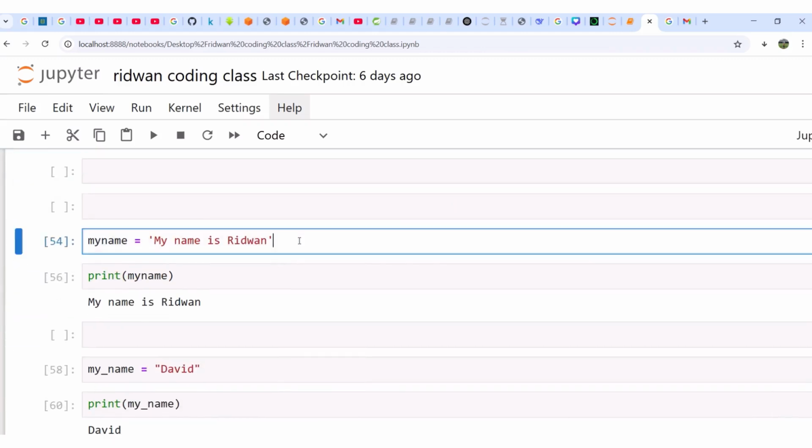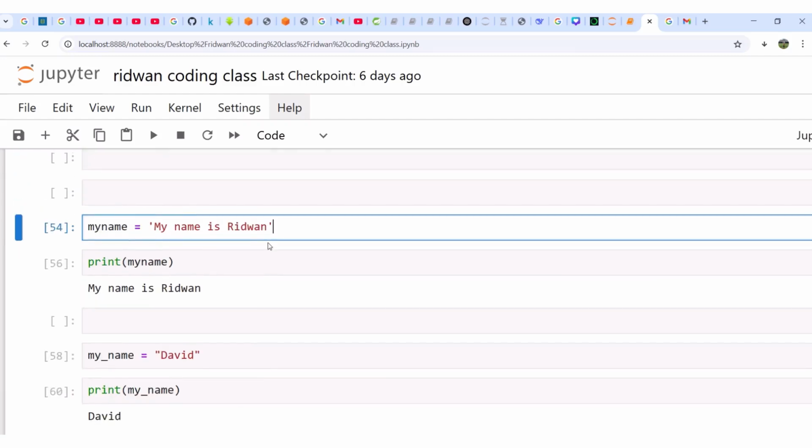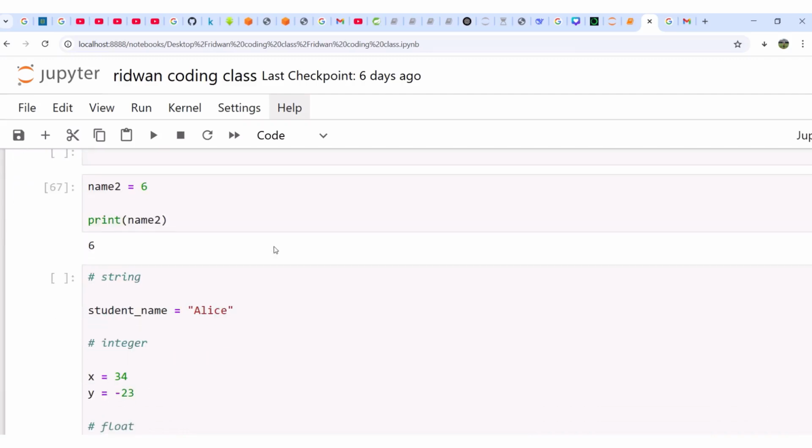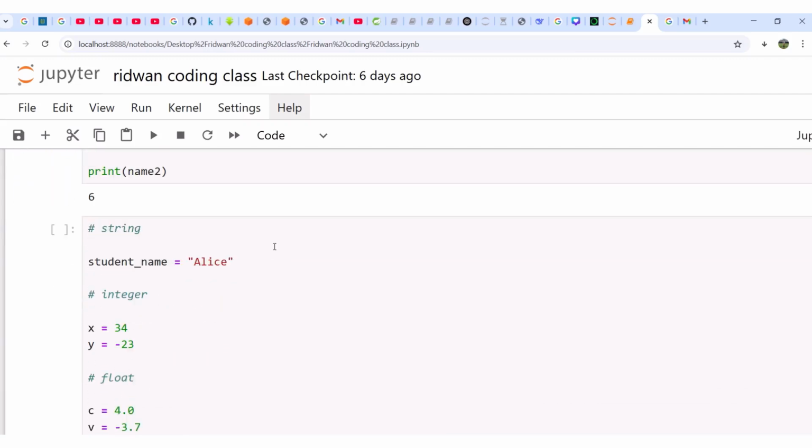Now we talk about variable. A variable is a container that we can assign a value to. Here I am assigning my name is Ridwan to my underscore name. And there is another way of defining a variable, my underscore name. So we have many ways. I will show you more in the next class.